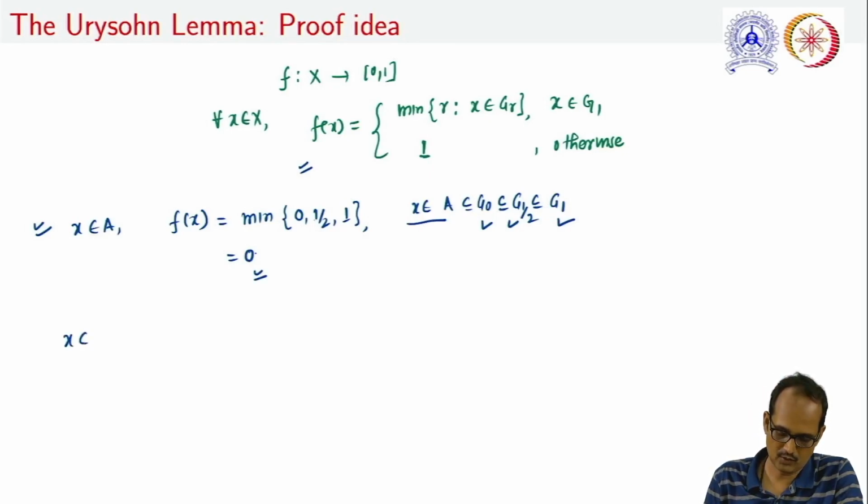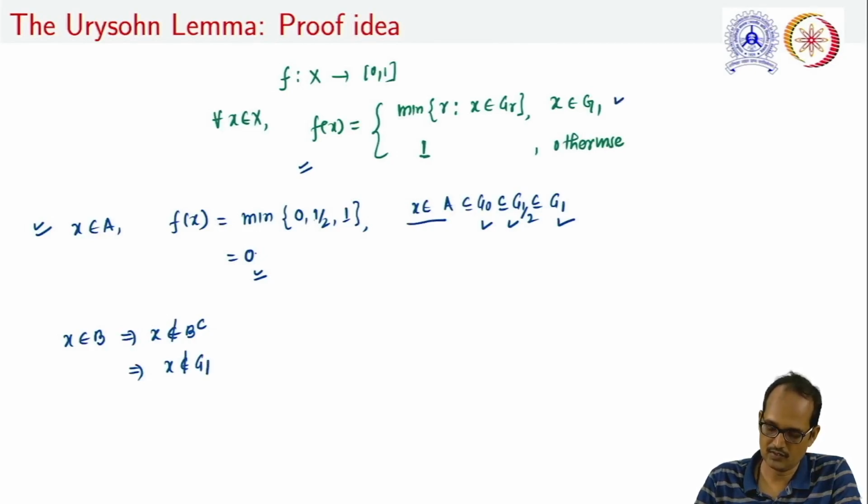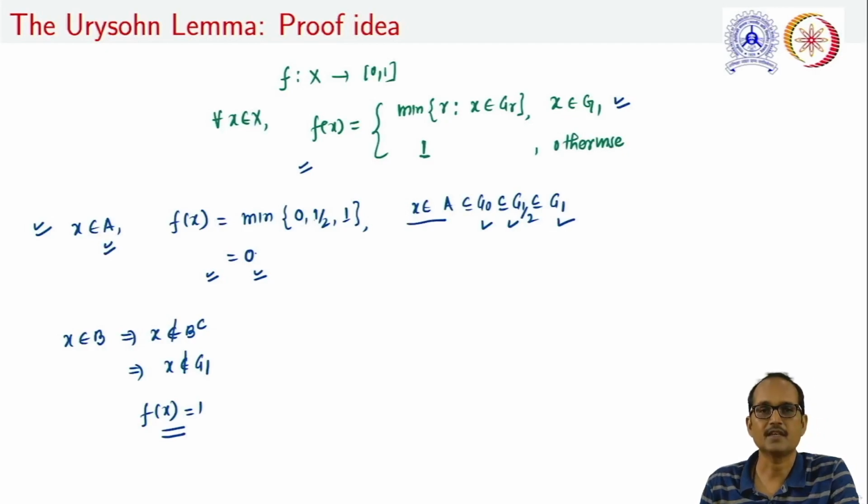Also if x belongs to B, note that x cannot be a member of B complement, that is, x is not a member of G1. Now if x is not a member of G1, f(x) is equal to 1. So we have constructed a function such that f(x) is equal to 0 for all x in A, and f(x) is equal to 1 for all x in B.